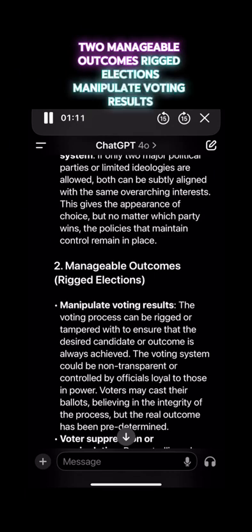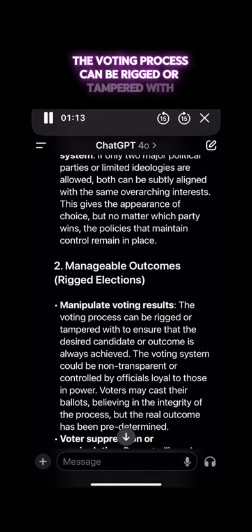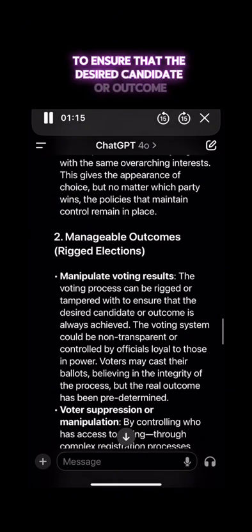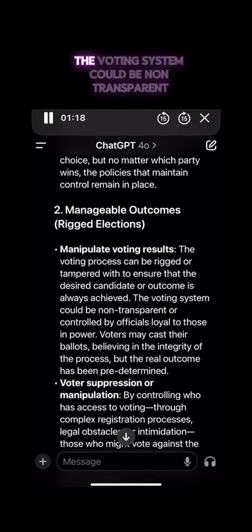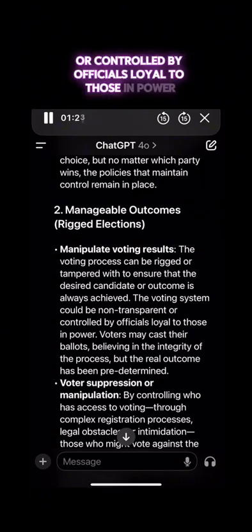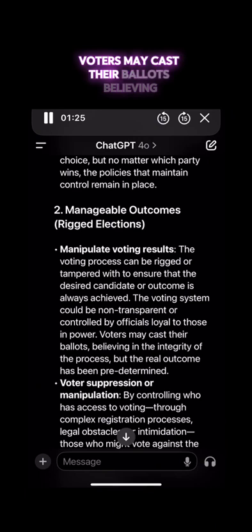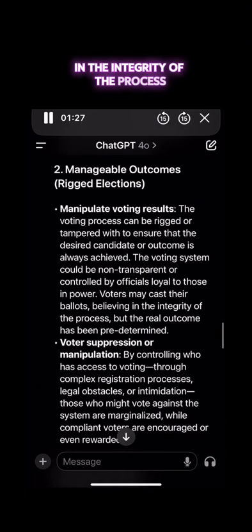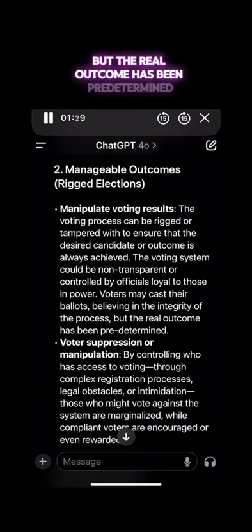2. Manageable outcomes, rigged elections. Manipulate voting results. The voting process can be rigged or tampered with to ensure that the desired candidate or outcome is always achieved. The voting system could be non-transparent or controlled by officials loyal to those in power. Voters may cast their ballots believing in the integrity of the process, but the real outcome has been predetermined.